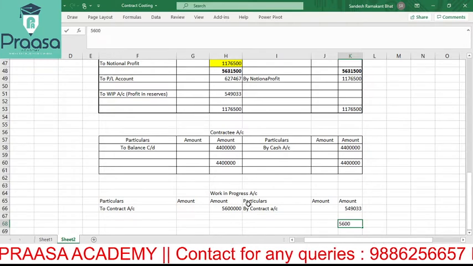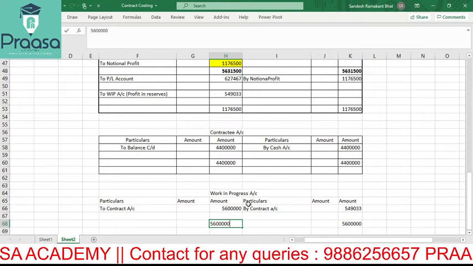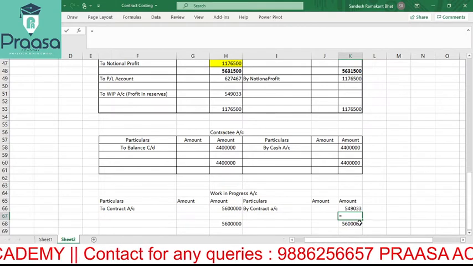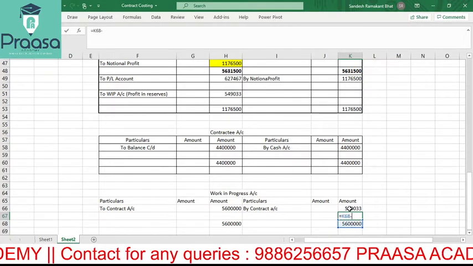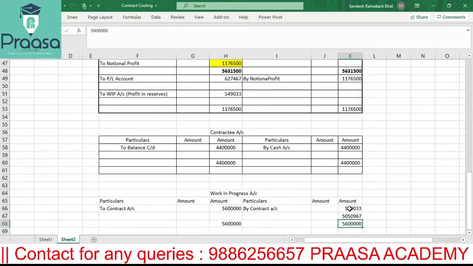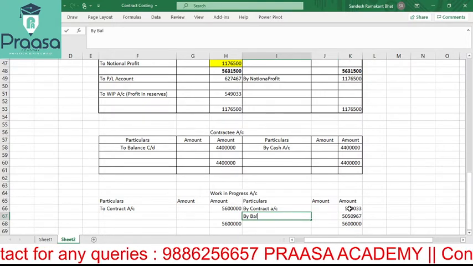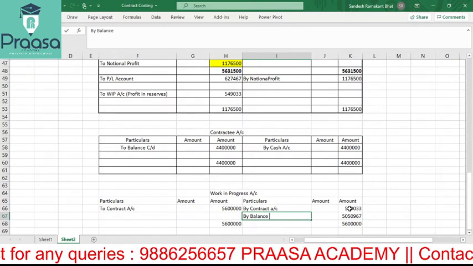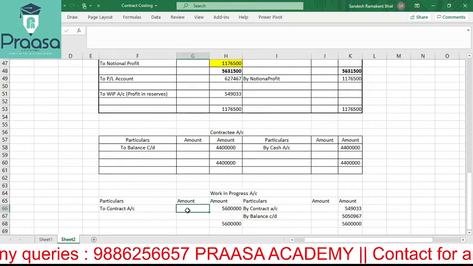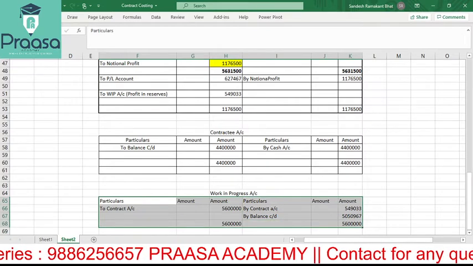56 lakh, right. Can I consider it directly? No, because we have one more account, which is transferred to reserve, 50,50,967. This is by balance carried down. We can consider this as balance carried down. Okay, so yes, let's give it a table format.